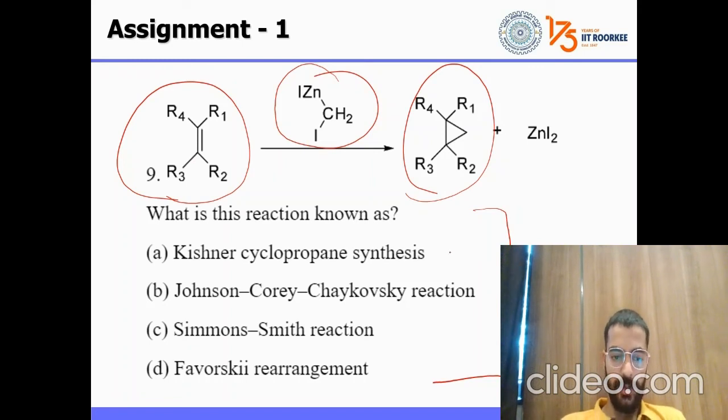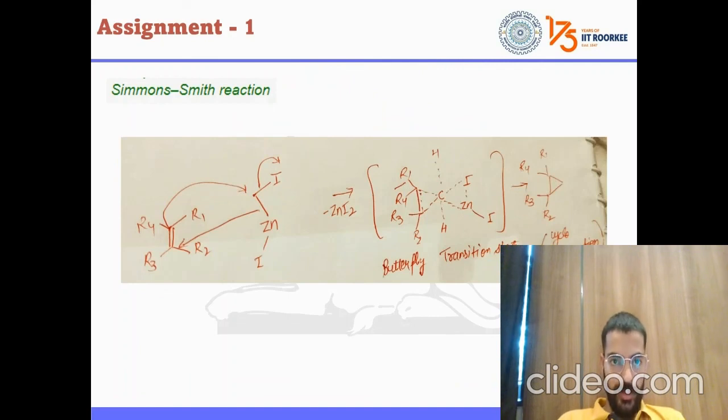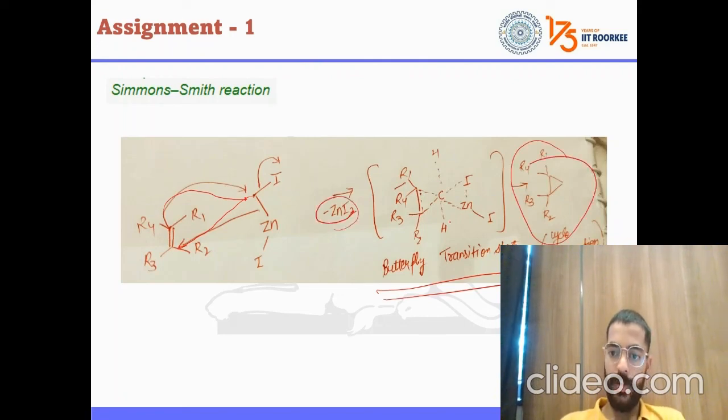Mohan is saying it is the Kirchner cyclopropane synthesis. Okay, so this is cyclopropane, that's why you are answering this. Maybe. Okay, fine. I shall say that it is not Kirchner cyclopropane synthesis. It is the Simmons-Smith reaction. The carbon will attack here, and again this type of butterfly transition state will occur. Then Zn will be removed and cyclopropane will be formed. Okay, Simmons-Smith reaction. I hope it is clear.